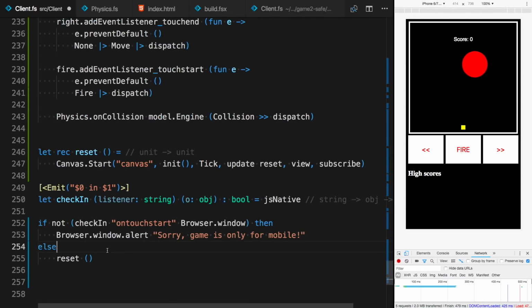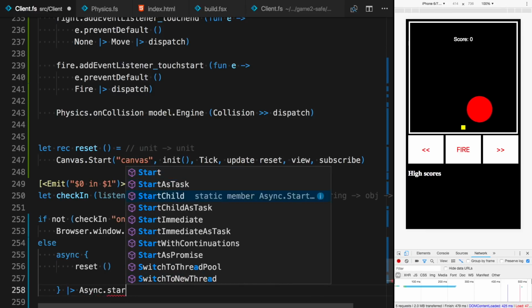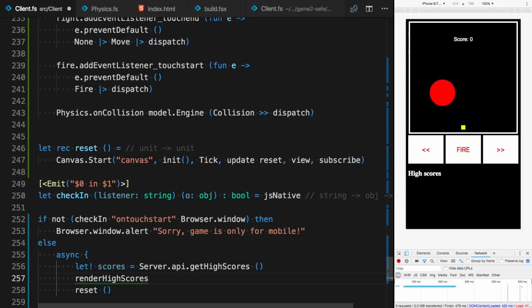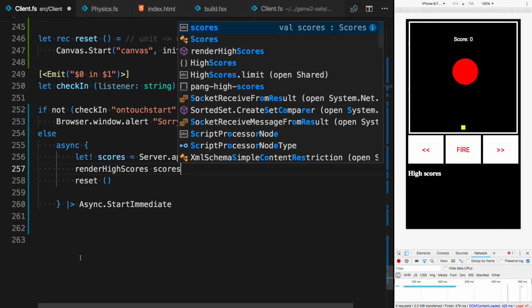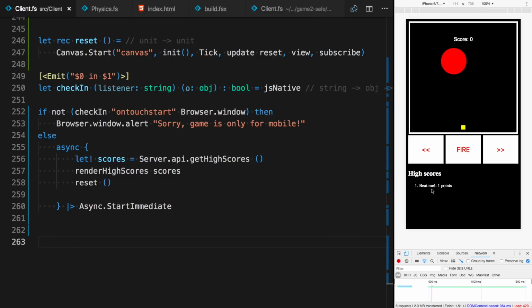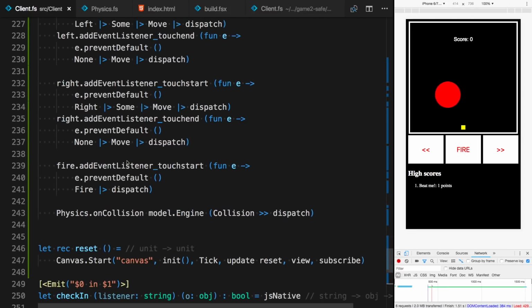Okay, so what I want to do over here is to start an asynchronous computation expression. Start immediate, and here we'll be using Fable Remoting to fetch scores from Azure, get high scores, and when we get the scores, we'll use the render high scores function here. Click save, and if I have a good connection, then I should get back the bitme 1 points, which is what I pre-populated the Azure storage with. So yeah, the connection works, which is good.